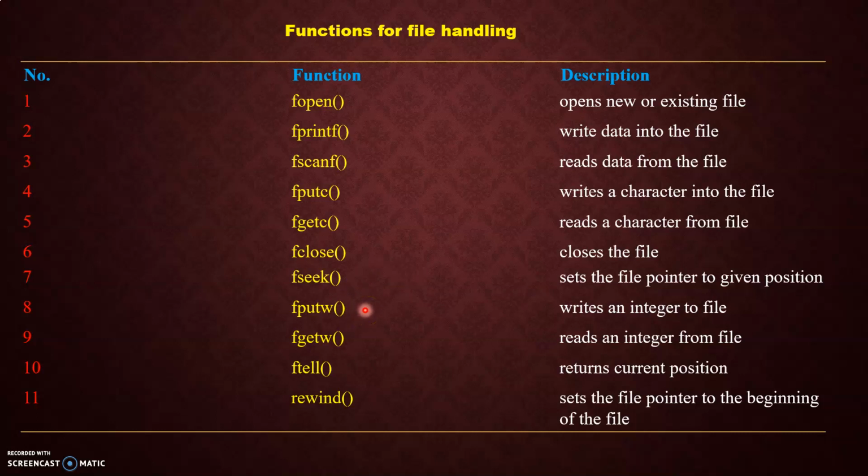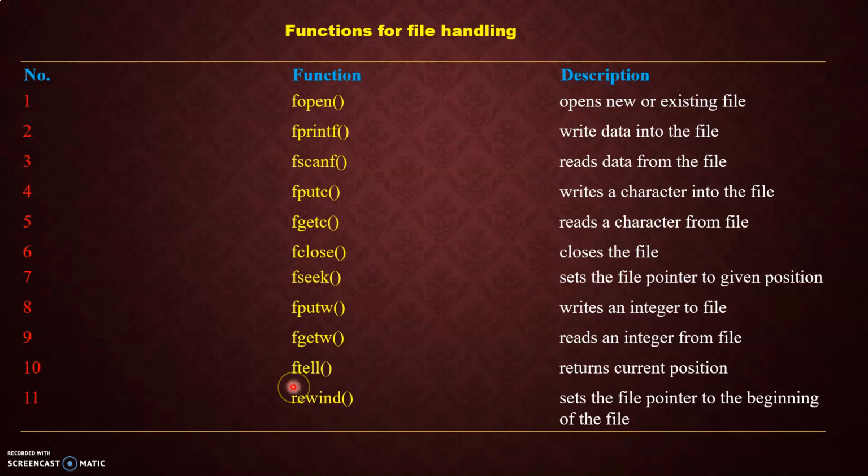If you have a radio or a stereo in your home, you can see there is seek, then there is rewind. These types of buttons are present. The same operations are here also. It sets the file pointer to a given position. Putw means put or write an integer into the file. Getw means reading an integer from the file. And ftell means it returns the current position. It will tell you the new position or the current position inside the file.